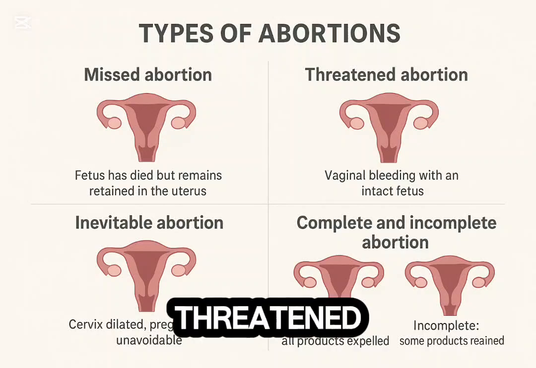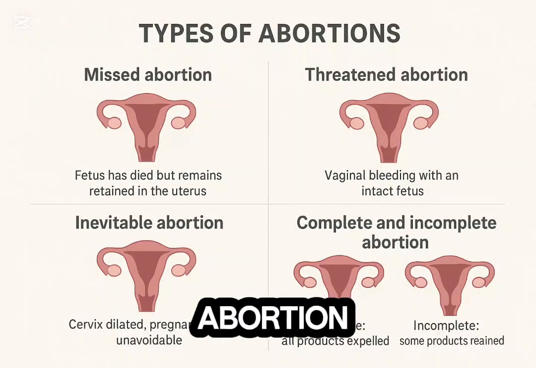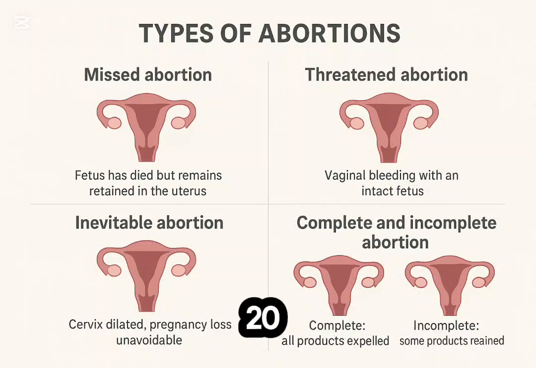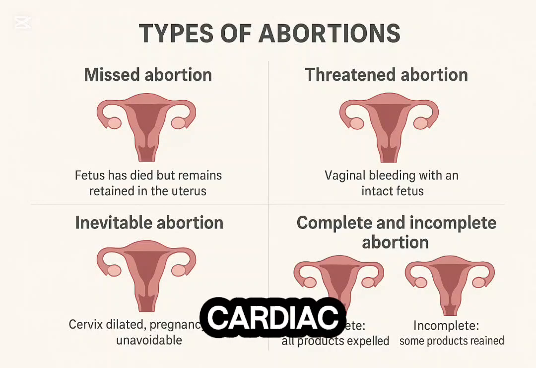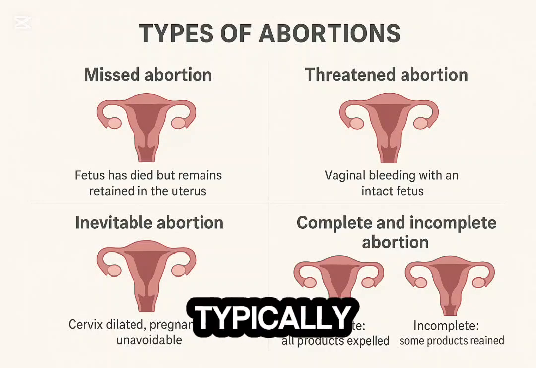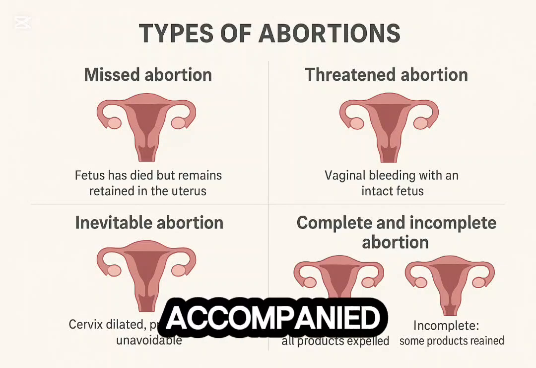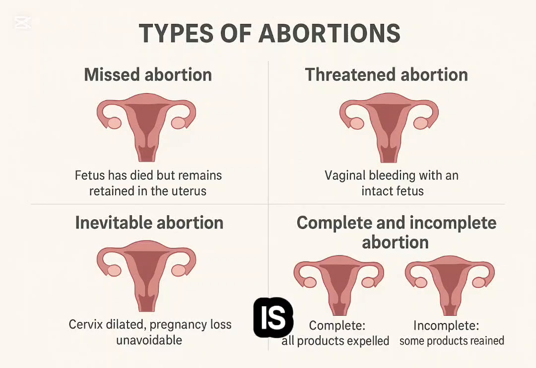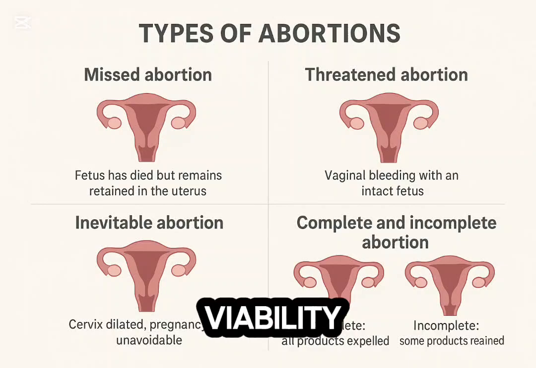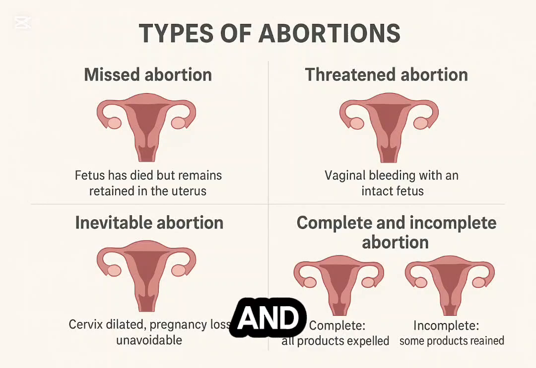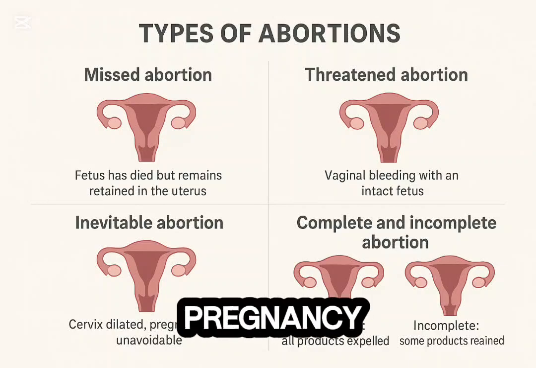Type 2, threatened abortion. A threatened abortion is diagnosed when vaginal bleeding occurs in the first 20 weeks of pregnancy, but the cervix remains closed, and the fetus is still viable with cardiac activity. Symptoms typically include mild vaginal bleeding or spotting, sometimes accompanied by cramping. Ultrasound is essential to confirm fetal viability and rule out other causes such as ectopic pregnancy.